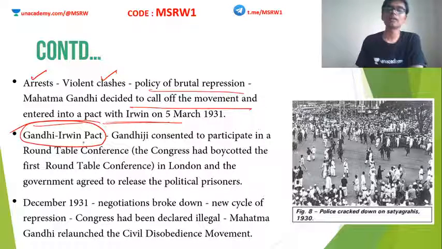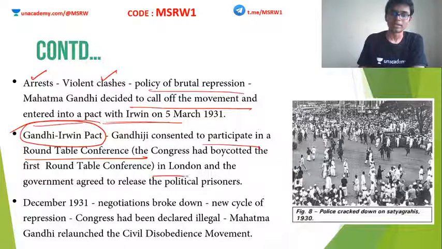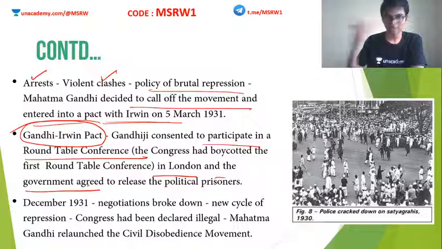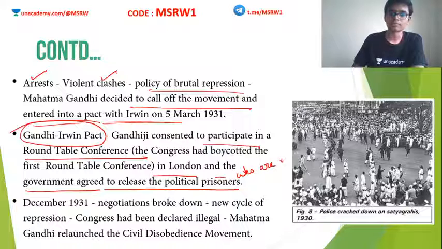In the Gandhi-Irwin Pact, Gandhiji consented to participate in the Round Table Conference. He said that he will participate in the Round Table Conference in London, and the government on their part agreed to release all political prisoners who were not convicted of violence. That is very important. That is not given in the NCERT textbook, but this addition is very important.